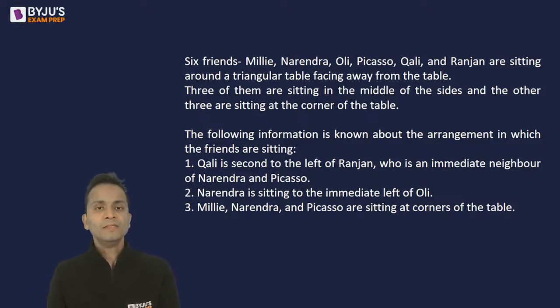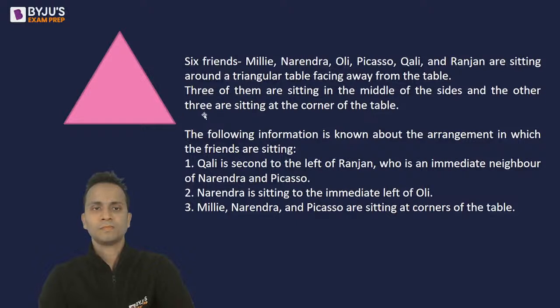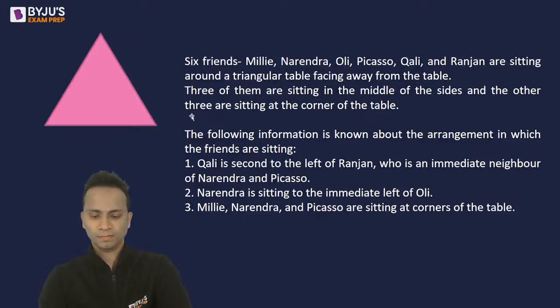Okay. All right. Let's start solving this one.